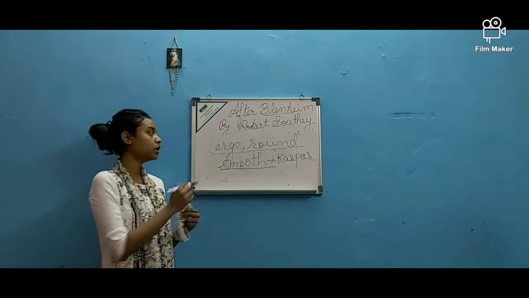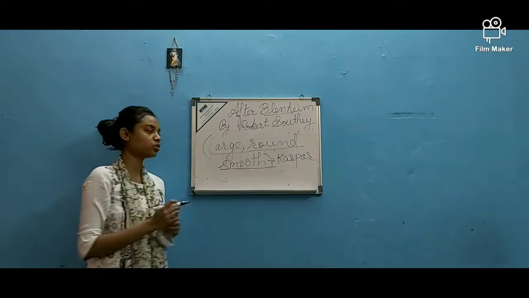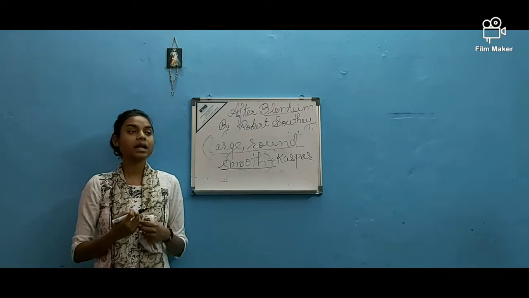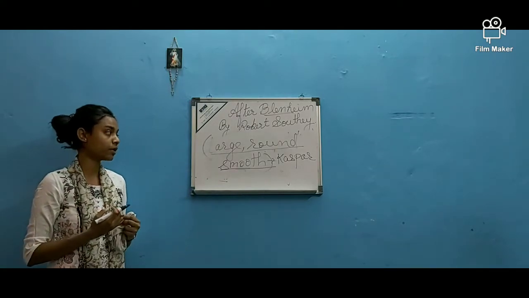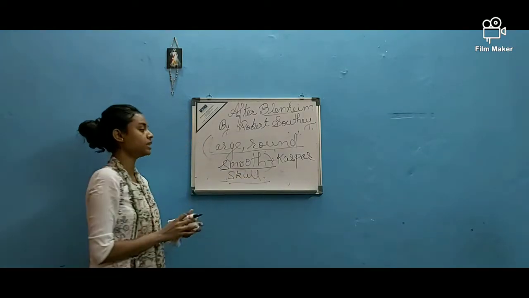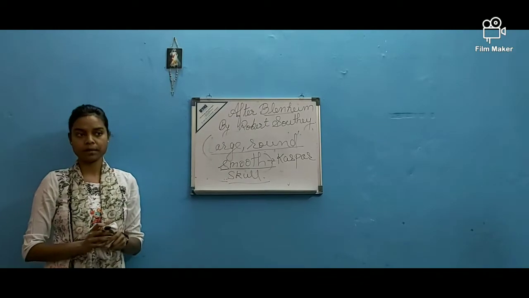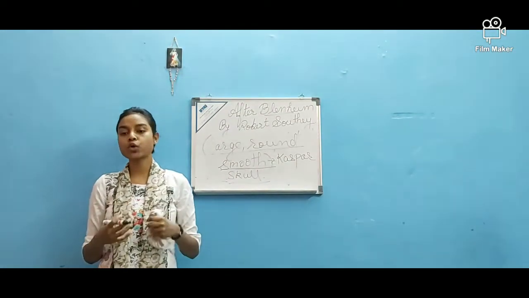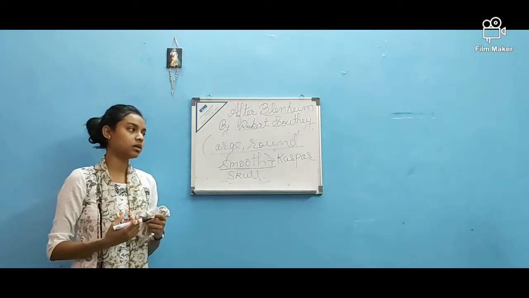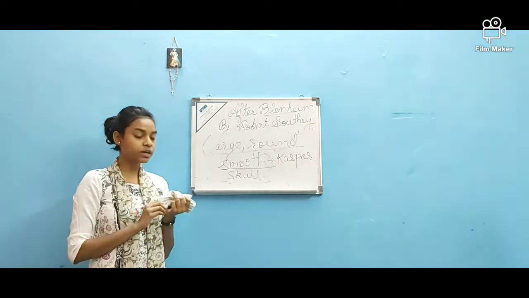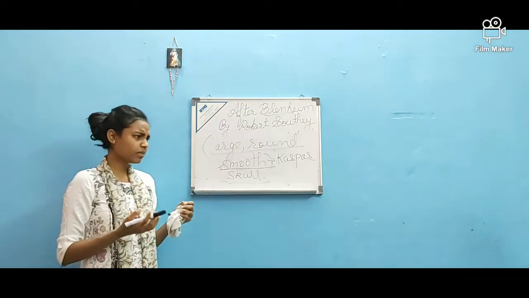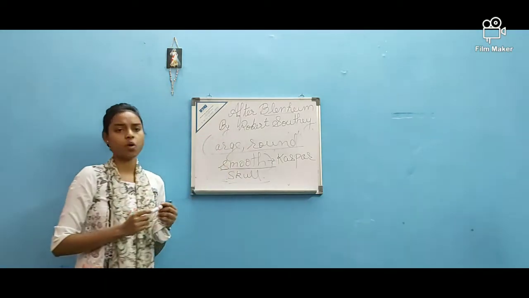Caspar looks at this large, round and smooth thing and he takes a deep sigh. Then he tells his grandchildren that this is the skull of a soldier who died in the great battle of Blenheim. Now the children become more curious to know about the war. They ask their grandfather why the war was fought, what the reasons were, and everything they want to know about the war.